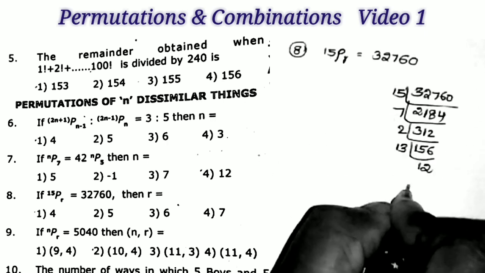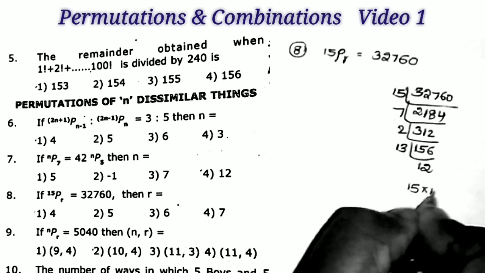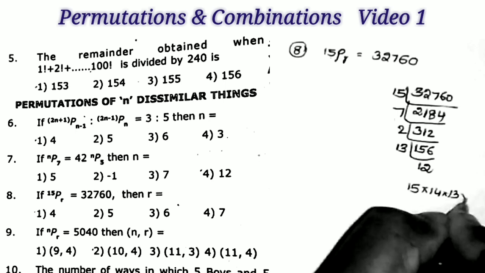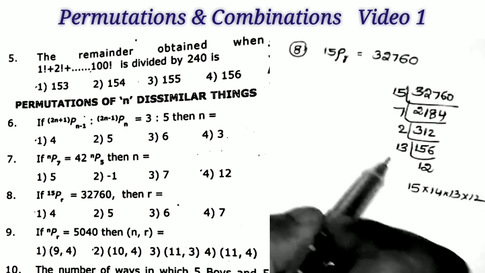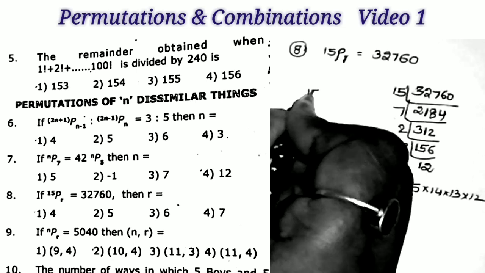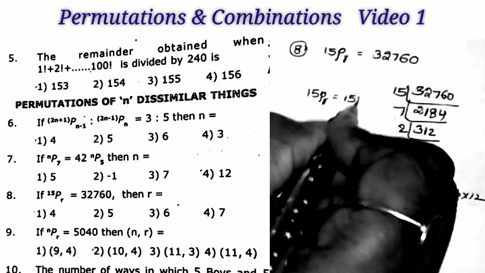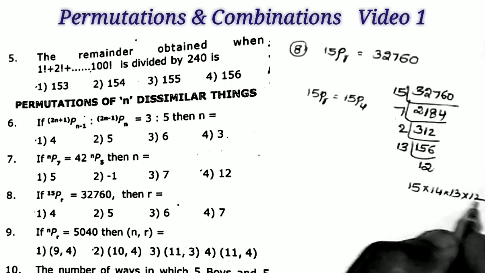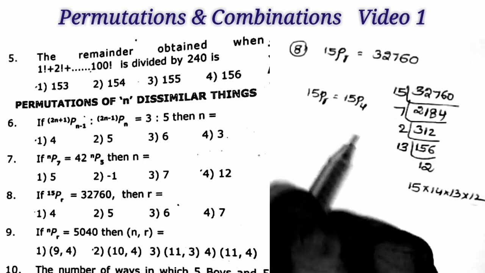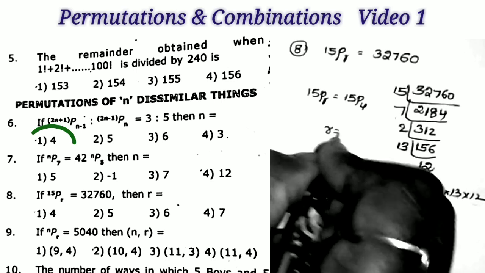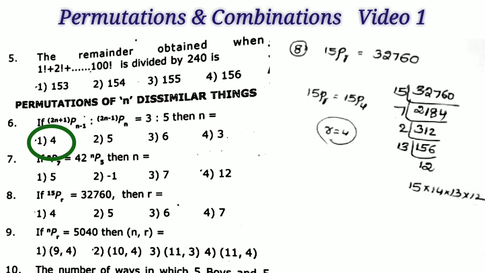Therefore this total value is nothing but 15 into 14 into 13 into 12. Understand? 15 into 14 into 13 into 12. That is, 15PR is equal to, this is nothing but 15P4. Here we are taking the 4 numbers in the decreasing order, that is 15P4. Therefore the value of R is equal to 4.